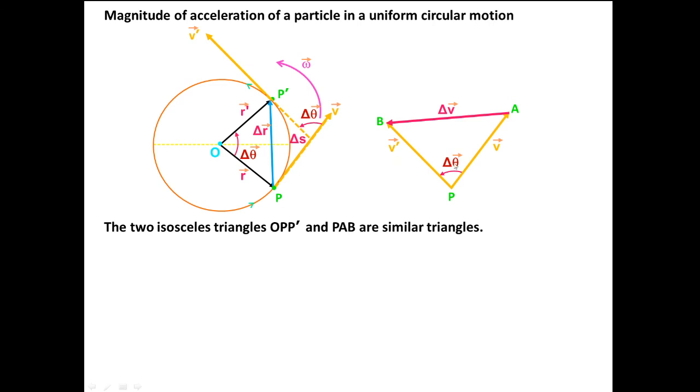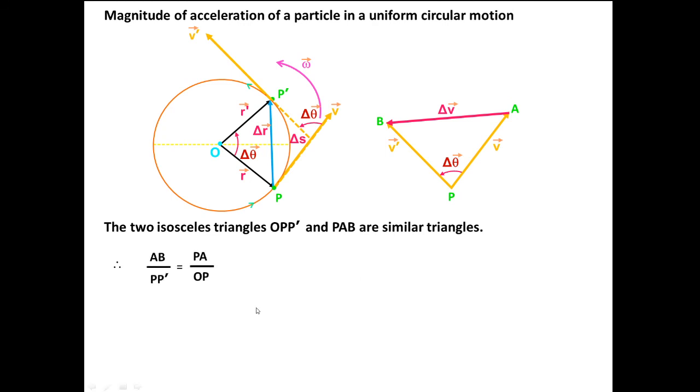These two triangles are similar, and this angle is del theta. So by SAS these two triangles are similar, and if triangles are similar then their sides are in the same ratio.